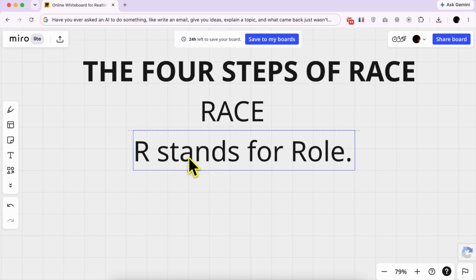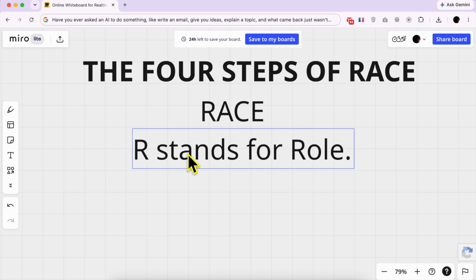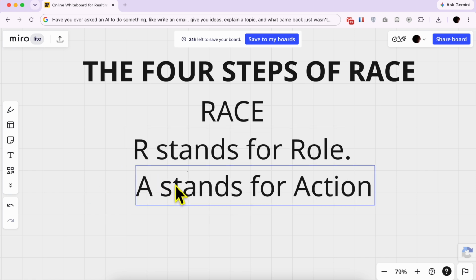R stands for role. This is who you want the AI to act like. Don't just say be an expert, that's too blurry. Say exactly what kind of expert. For example, act as a Spanish teacher for beginners, act as a friendly email writer, or act as a personal coach who helps with career changes. When you give the AI a clear role, you're telling it what kind of knowledge to use. So simple.